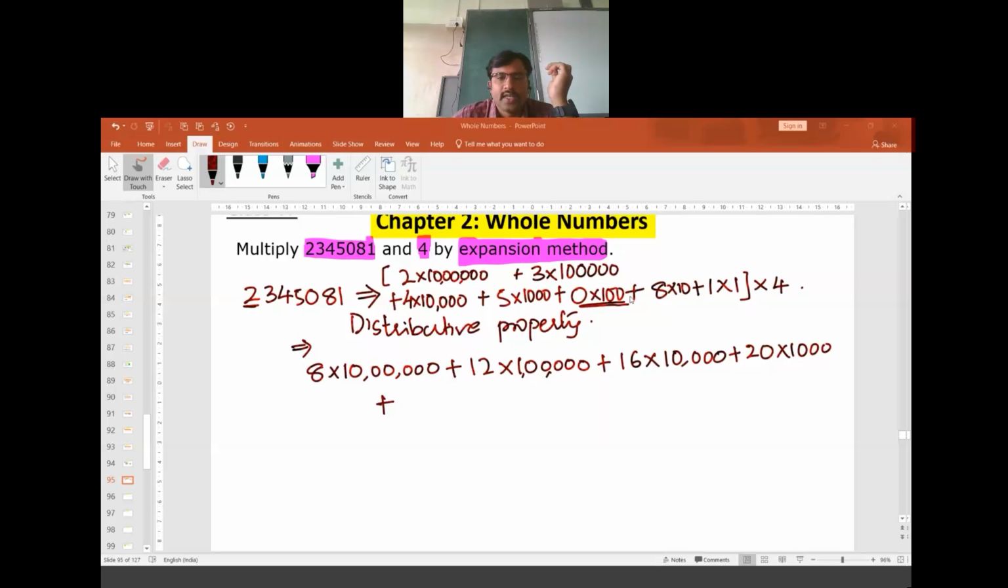4 multiplied to 8 is 32. So 32 multiplied to 10, plus 1 multiplied to 4 is 4. So 4 times 1. So whatever numbers we get, we have to add. Here 80 lakh to be added to 12 multiplied to 1 lakh, it will be 12 lakh.